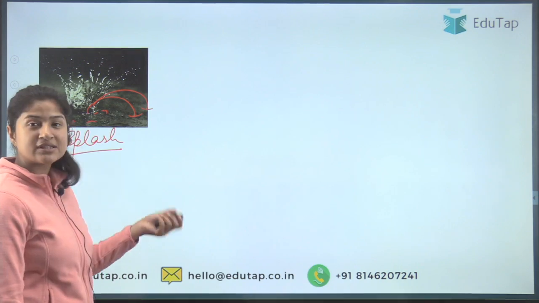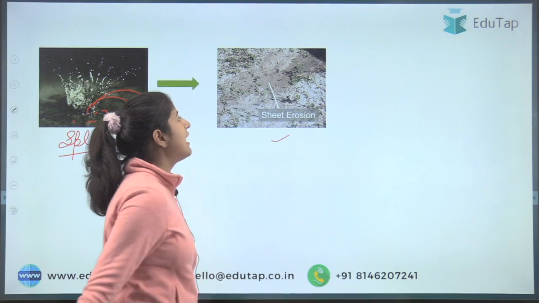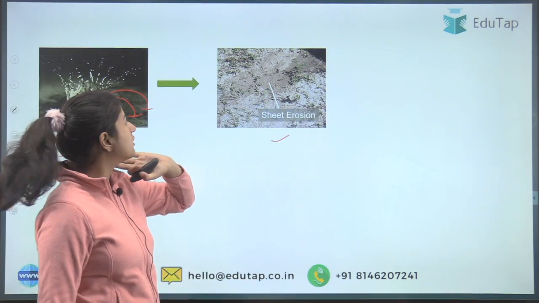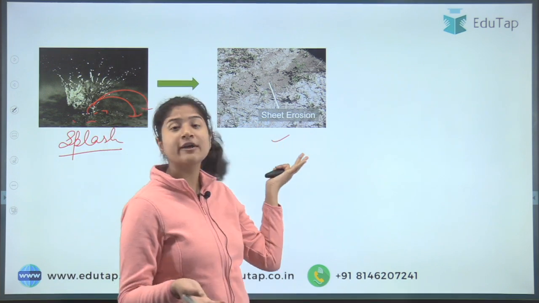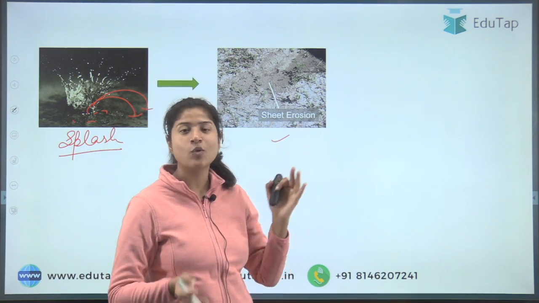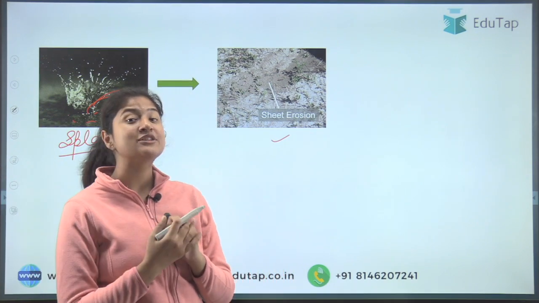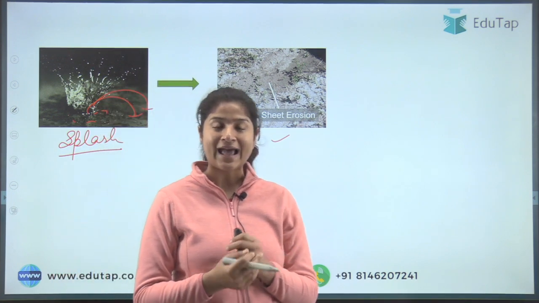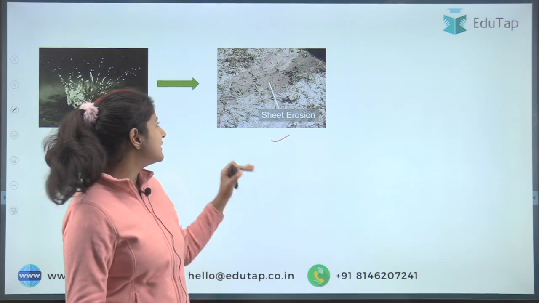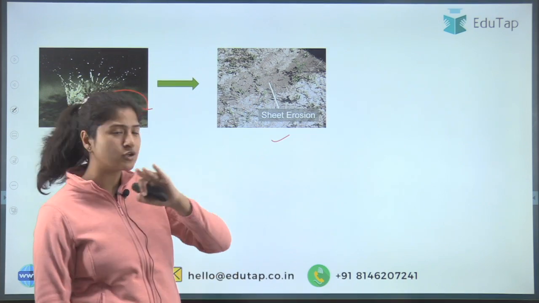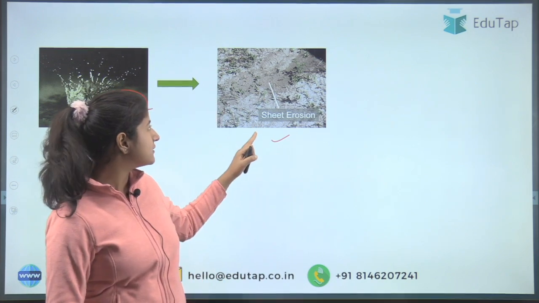So here the first one is splash. When the frequency of this splash erosion increases, it becomes sheet erosion. It is so vague that nobody would even observe it, right? So what is sheet erosion? It is usually ignored by people, but it is very harmful. Sheet, as the name suggests, if you look at a paper sheet, it is quite thin. Similarly, sheet erosion erodes the surface very thinly, so nobody really observes it.